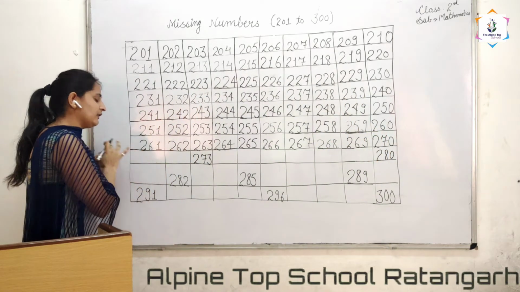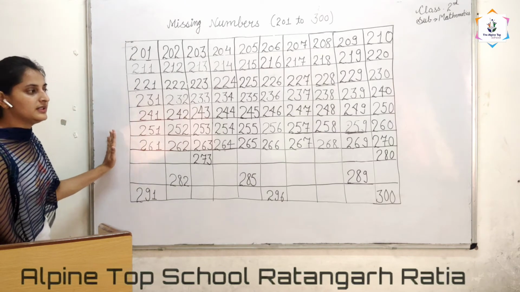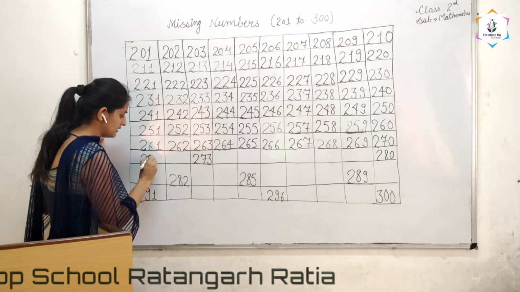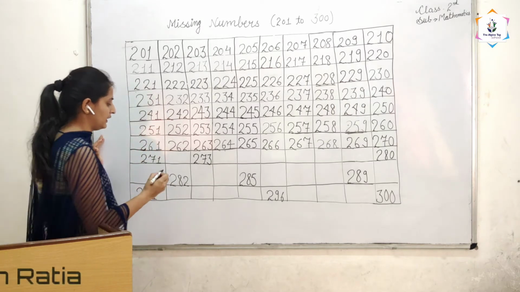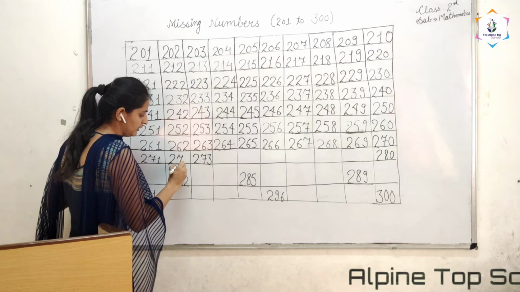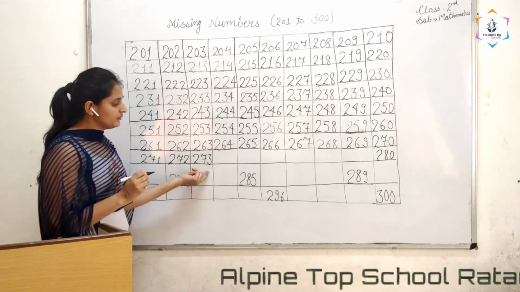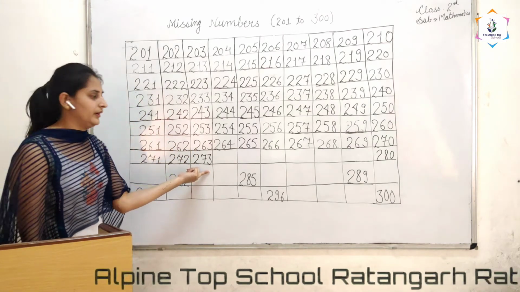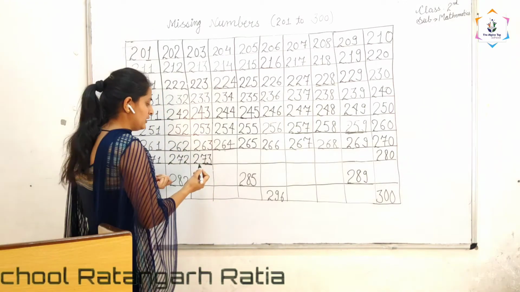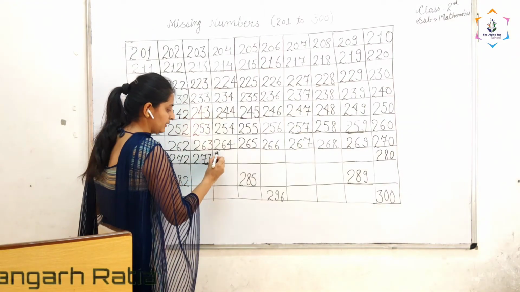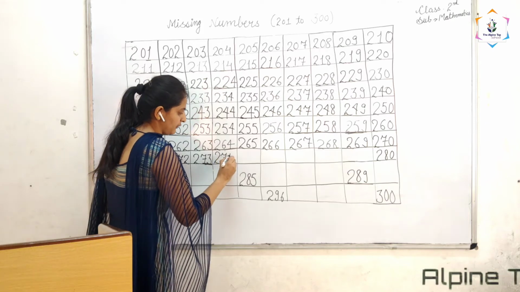After 270, which number comes? After 270, 271 comes. And after 271, 272. And 273 is already given. After 273, which number comes? 274. So after 273, 274.